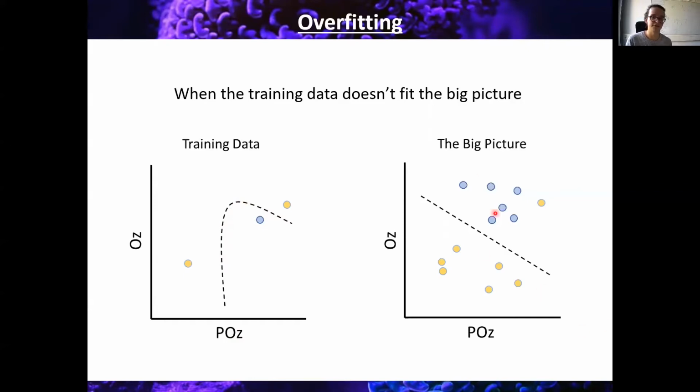Well, clearly not. If we look at the big picture here, it is actually a linear division. We've got the blue guys up here, we've got the yellows up here. There's obviously a little bit of error, but that's always going to happen. And if we were to draw a non-linear one around here, then really it's going to be about chance. So despite fitting the data very nicely in our training set, it clearly doesn't generalize. And this is the problem of overfitting.